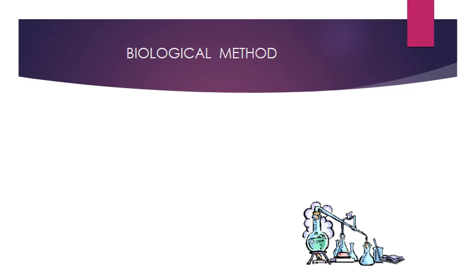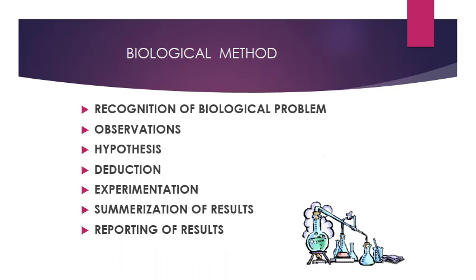Biological method. What are the steps of biological method? The first step in the biological method is recognition of biological problem. The second step is observations. The third step is hypothesis. The fourth step is deduction, experimentation, summarization of the result, reporting of the results.